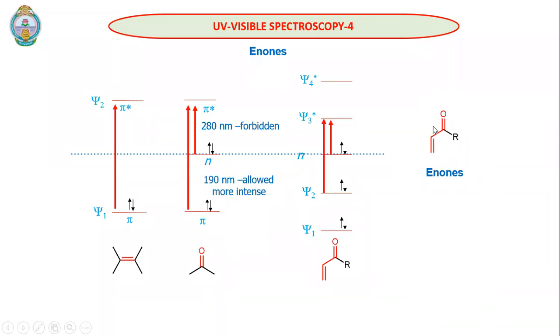This is an enone. Enone means a carbonyl conjugated to an alkene. In an alkene, we do have pi to pi star transitions. In a carbonyl, of course, we have pi to pi star, and along with pi to pi star, we also have n to pi star. In enones, we will have all these transitions. Basically, we will be looking at pi to pi star and n to pi star transitions in enones.